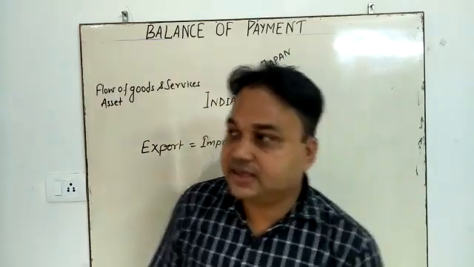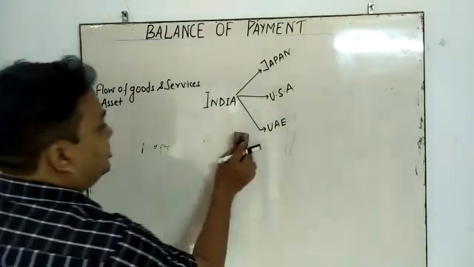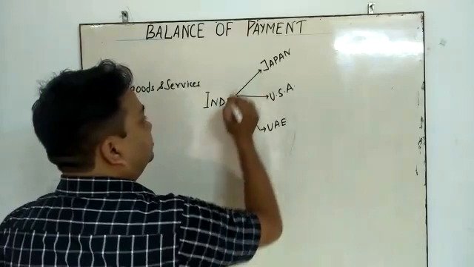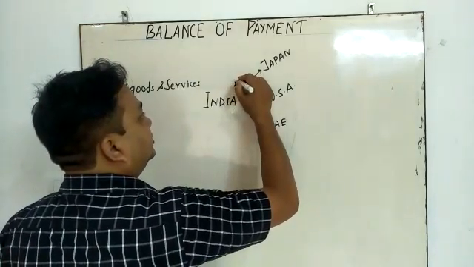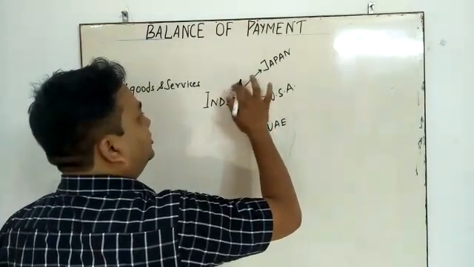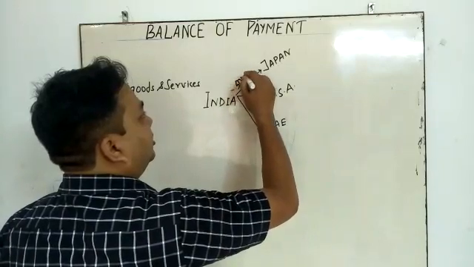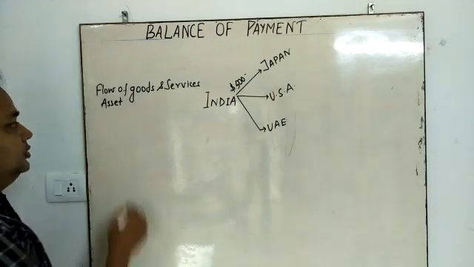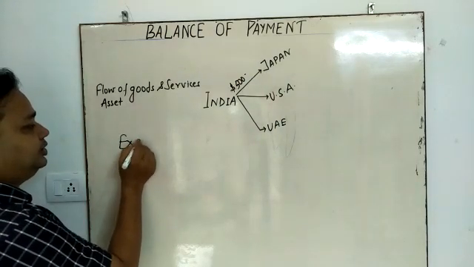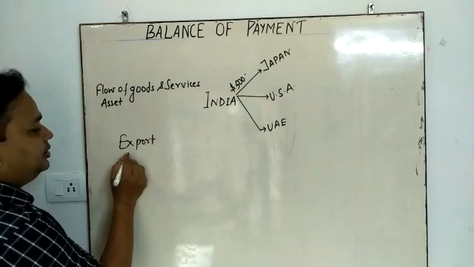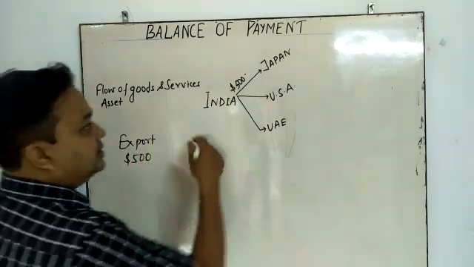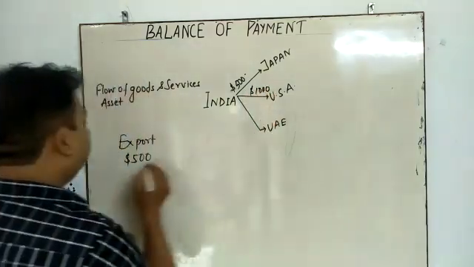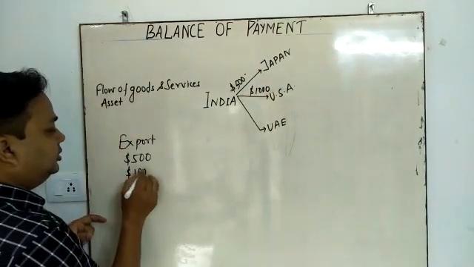Why? Let's see an example. Suppose India exports $500 of goods to Japan. Okay, so you write down export here. India exports $500 to Japan. Similarly, it also exports $1,000 of goods to the US.